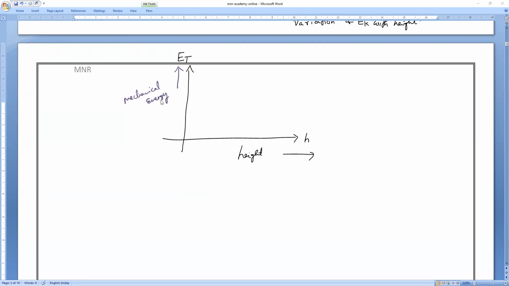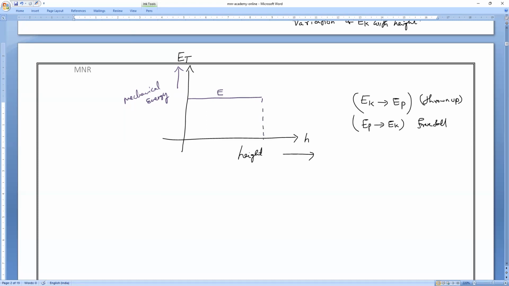Same thing. Mechanical energy never changes. It always remains constant. Only kinetic energy is converted into potential energy when the body is thrown up. When it is a free fall, potential energy is converted into kinetic energy, but total energy remains constant. So our graph will be parallel to the x-axis. That is what you have to remember. Parallel to the x-axis. Note it, everybody.